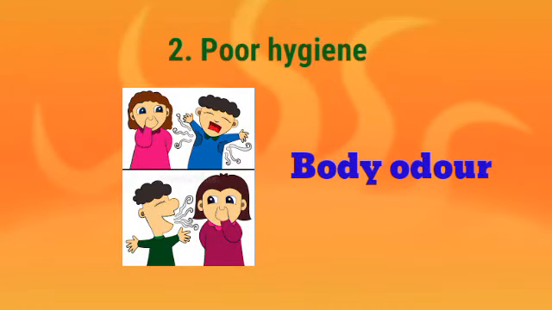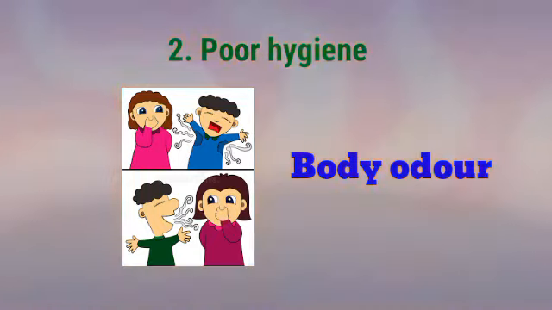The next cause of illness is poor hygiene. When you are not clean, just like we can see in our body odor, it can cause one to have what? Illness. Then unkempt hair can also cause a person to have what? Illness. When your hair is unkempt, before you see lice and the rest, you start itching.